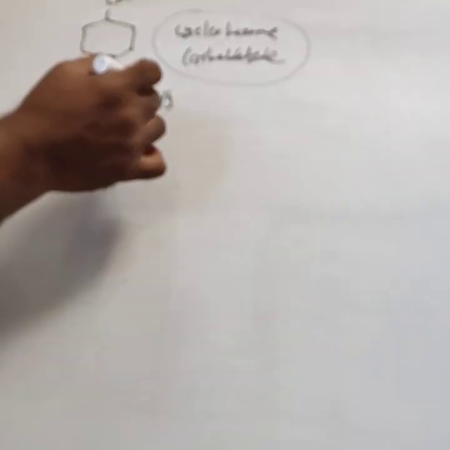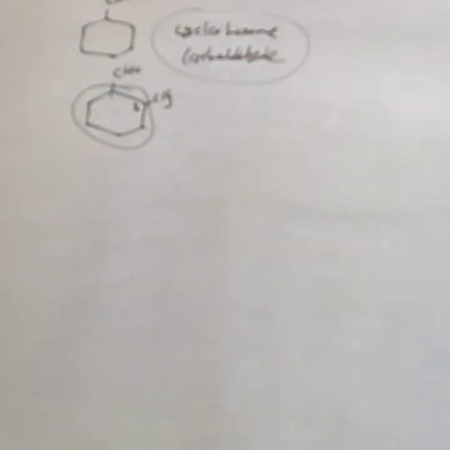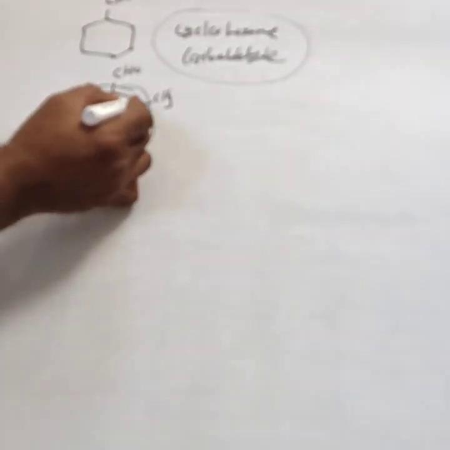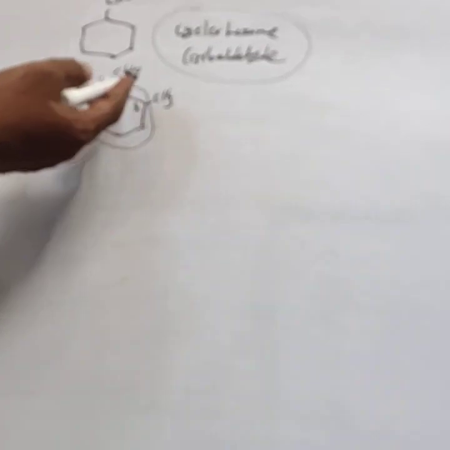This is 2-methyl cyclohexane carbaldehyde. Or in common name you can take, this is the alpha position, this is the beta. Beta-methyl cyclohexane carbaldehyde. You are too familiar with the IUPAC name. IUPAC name is 2-methyl cyclohexane carbaldehyde.